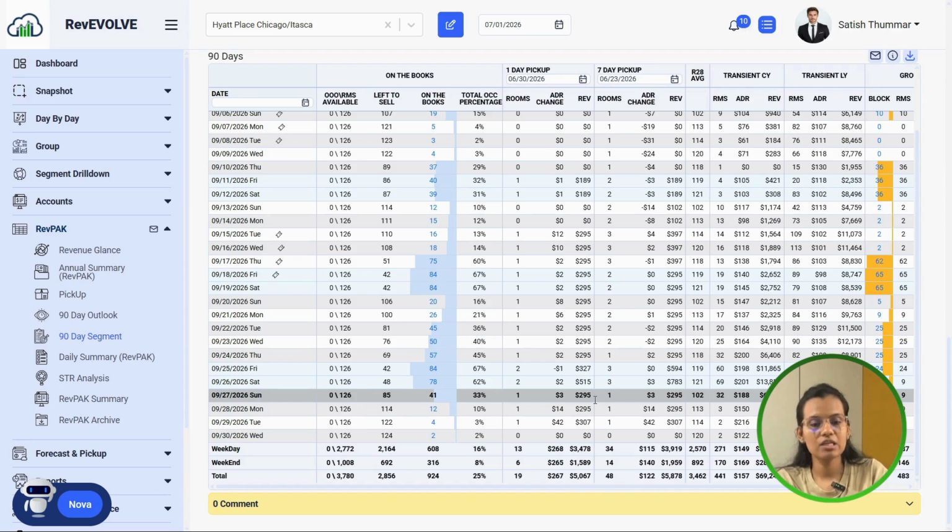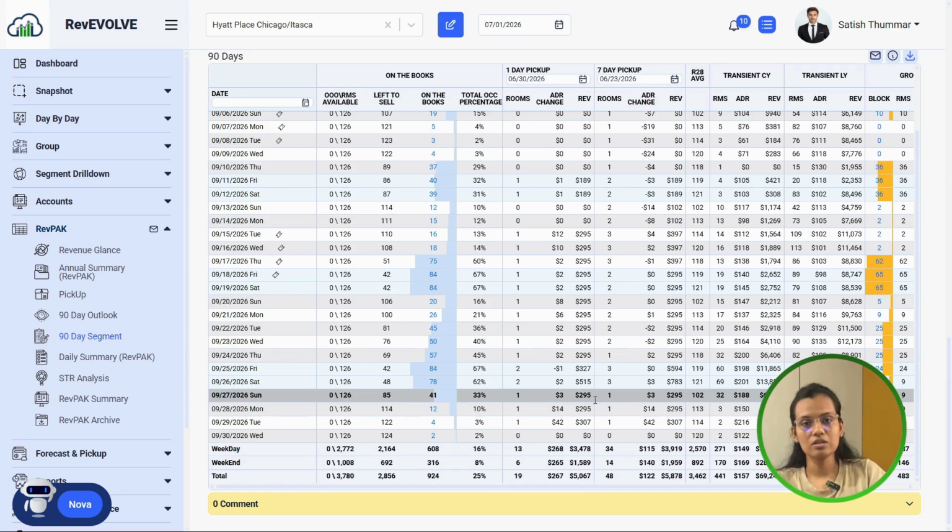So suppose your occupancy is growing, that's good. But if most of the growth is coming from the group segment or the transient booking, then instead of raising rates for, let's say, the group segment, profitability should come by actually decreasing the group segment, right? So this screen helps answer questions like which segment is driving your hotel occupancy, which segment is producing the highest ADR, and are the group blocks replacing higher-rate transient segments or demand, or should we keep another group instead of this group?